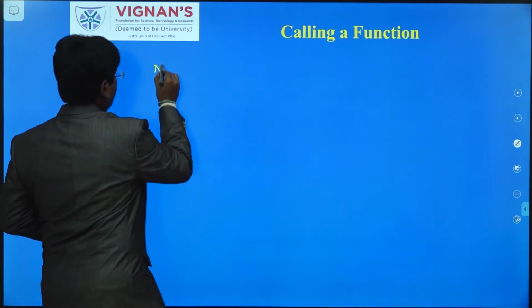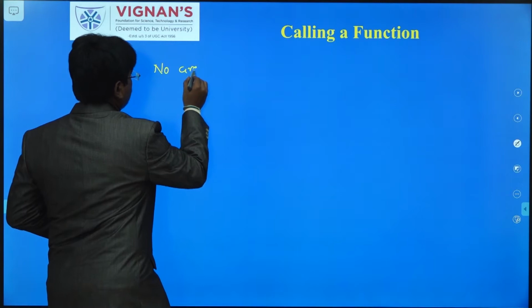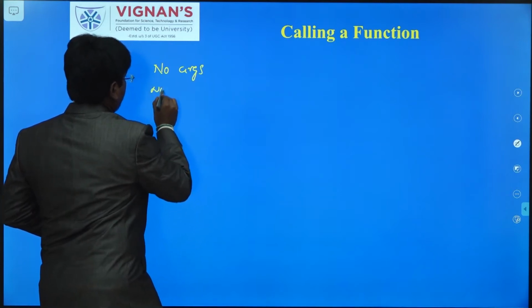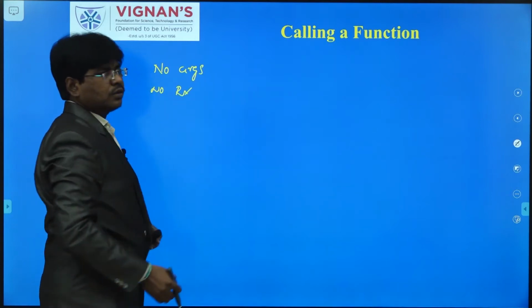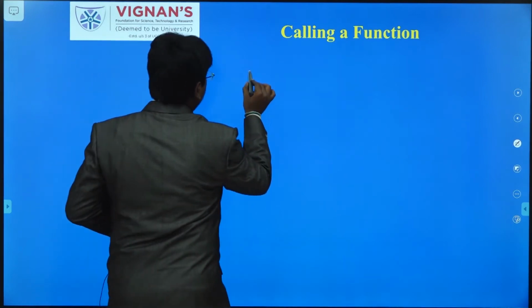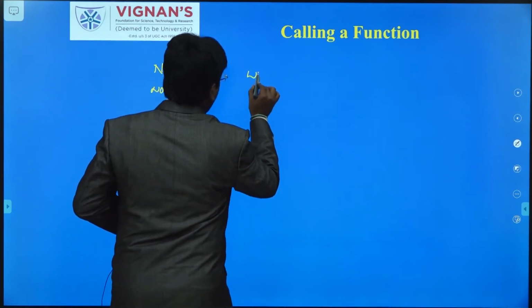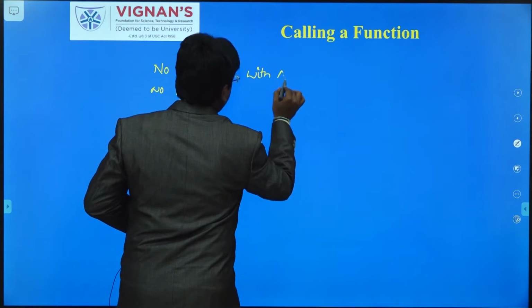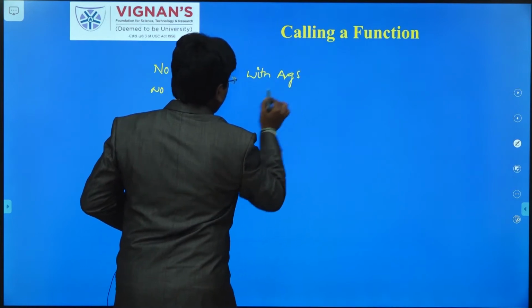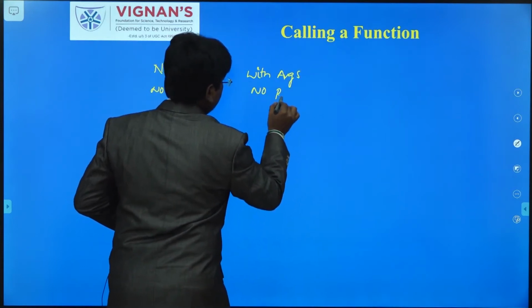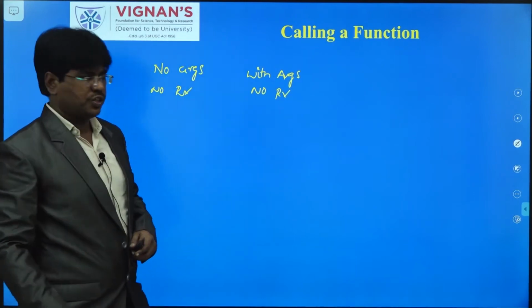The first one is no args, no return values. This is the first type. Coming to the next one, with args, no return values. This is another classification of function.